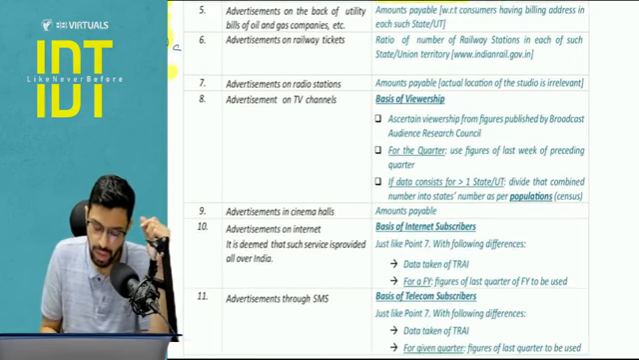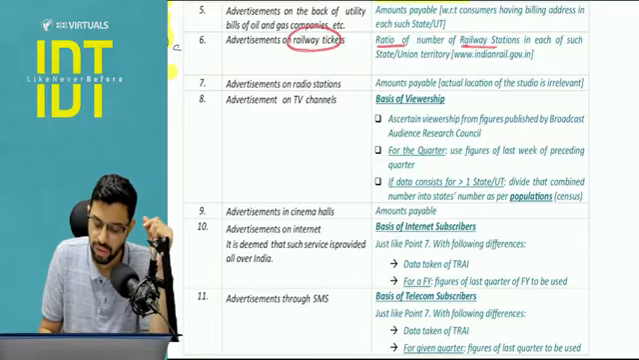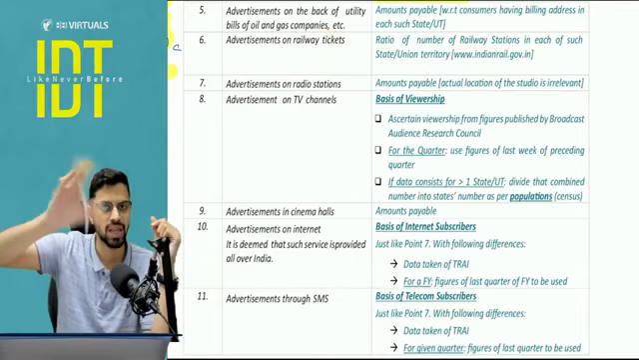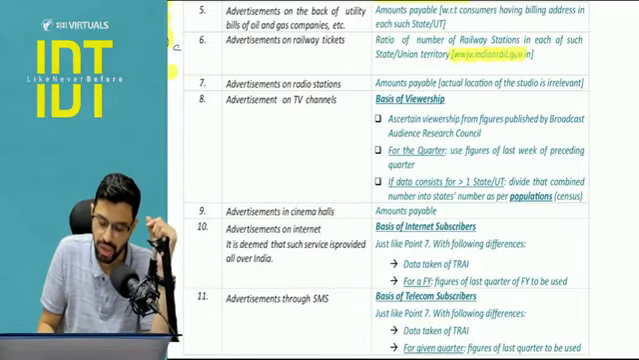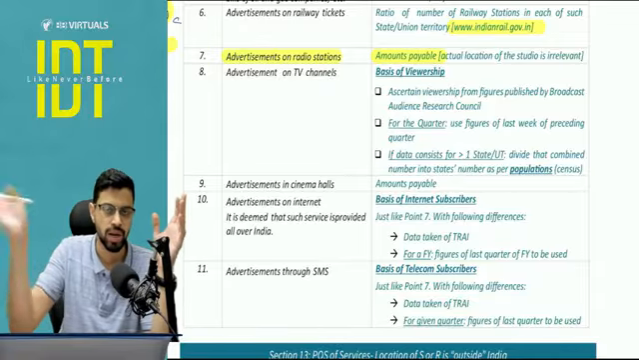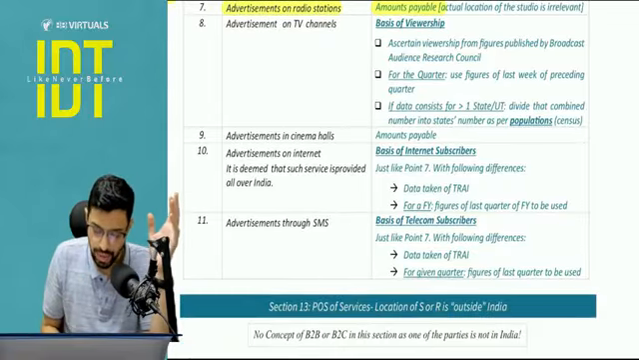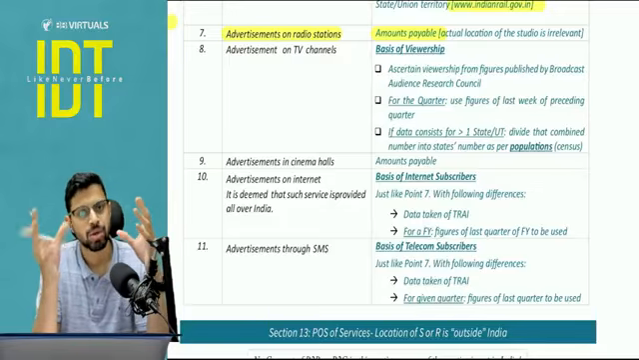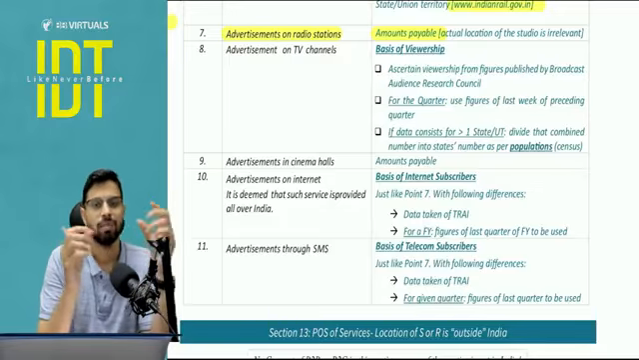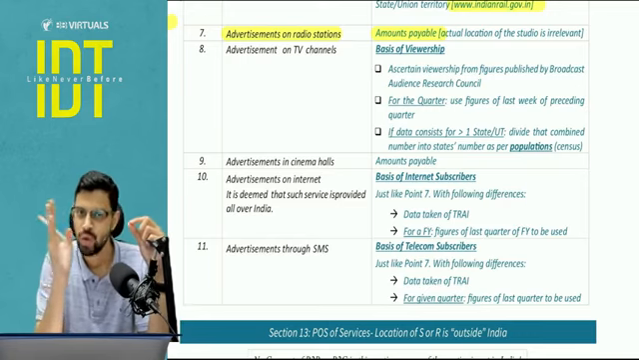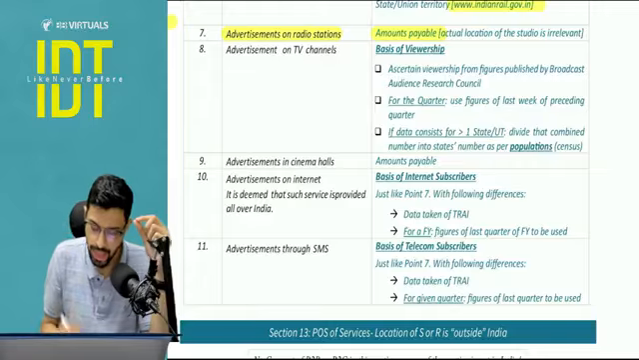Okay, next, railway ticket. Here the ratio of number of railway stations will be used. How many railway stations in Delhi, how many railway stations in Maharashtra, that will be used. Again, this information is on indianrail.gov.in. For advertisement on radio stations, again amounts payable will be used in every state, and not the actual physical location, but the output. The actual physical station might be somewhere else, but if that radio station is transmitting the news and whatever its output is in Delhi, then for that Delhi edition I must be paying an amount, right?